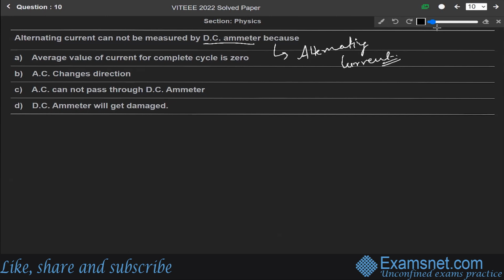In an alternating current, the average value of current in a complete cycle will become 0, hence the reading will be 0. So the correct answer is option A, that is, the average value for the complete cycle is 0.